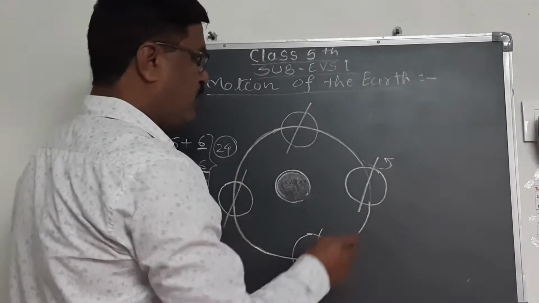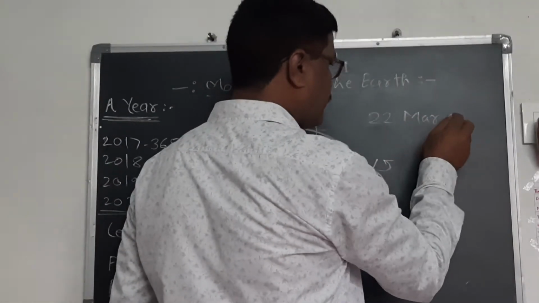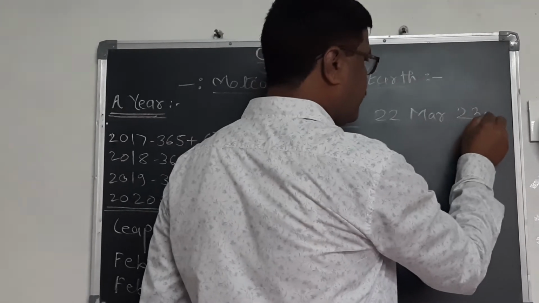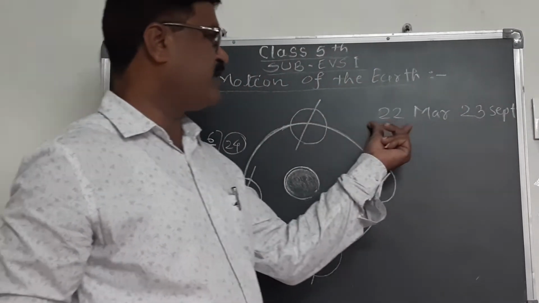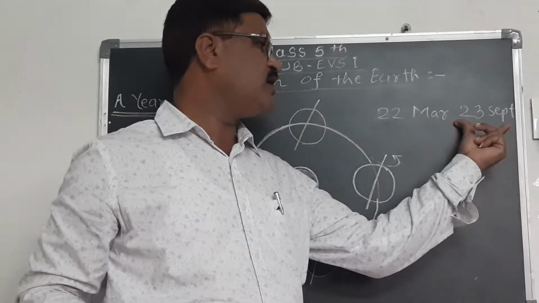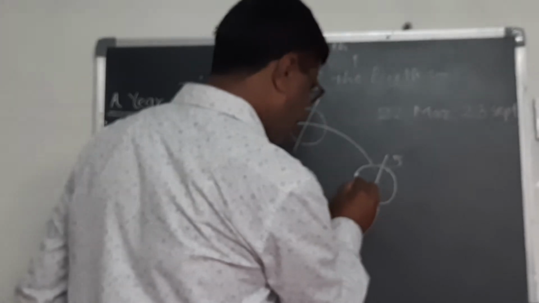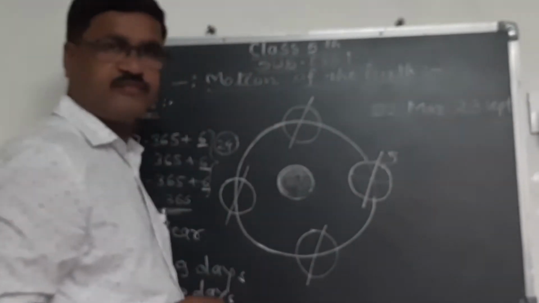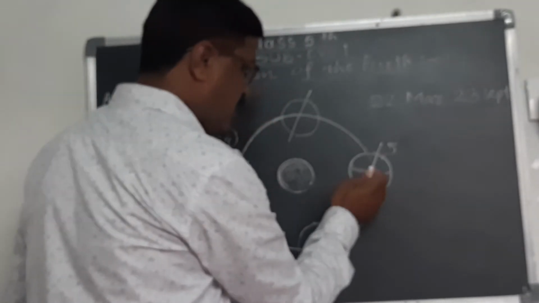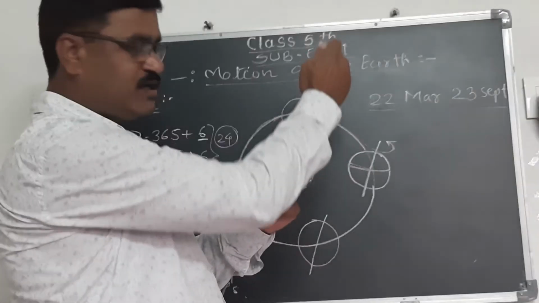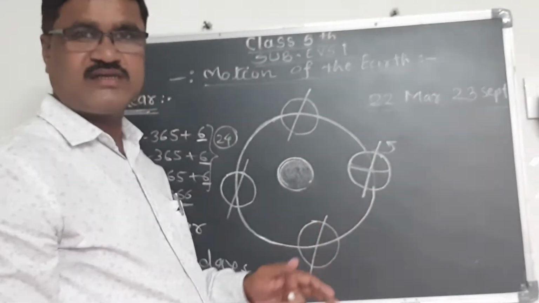That's why from 22nd March to 23rd September, in the northern region, the day is longer. Here is the equator. The half part of the earth above the equator is called the northern region, and the half part below the equator is called the southern region.